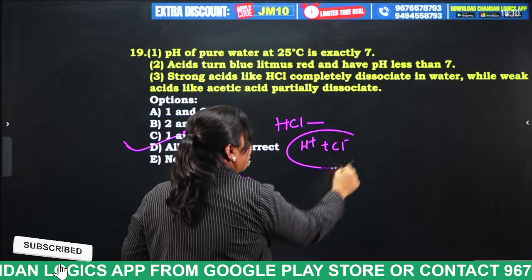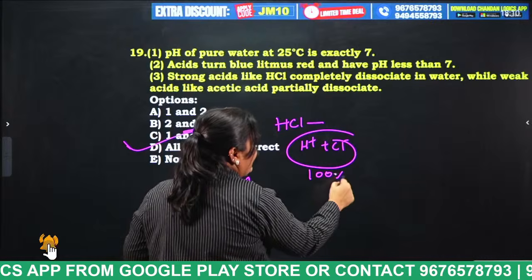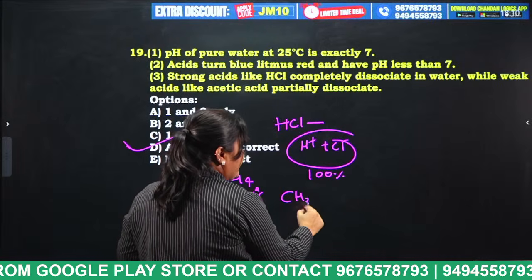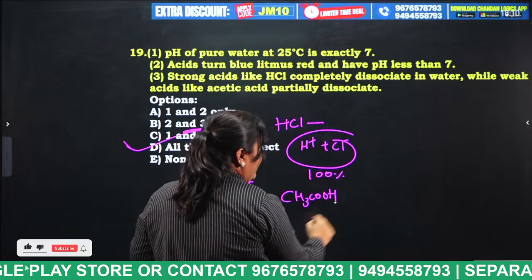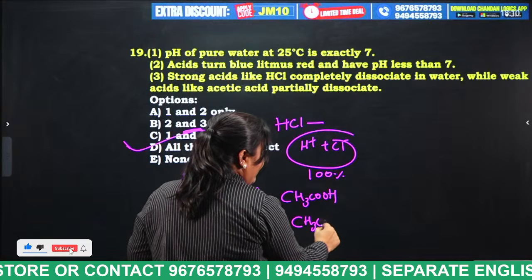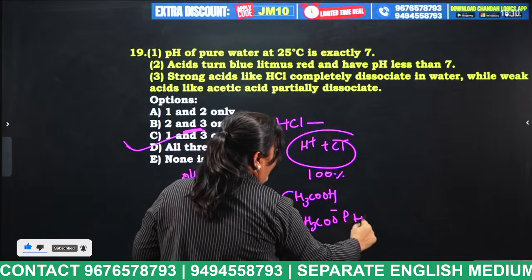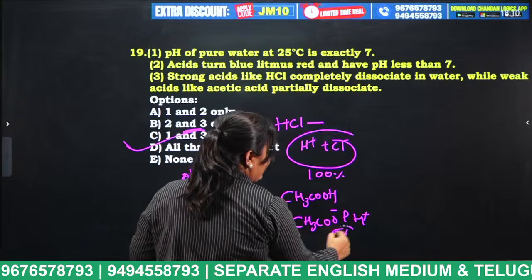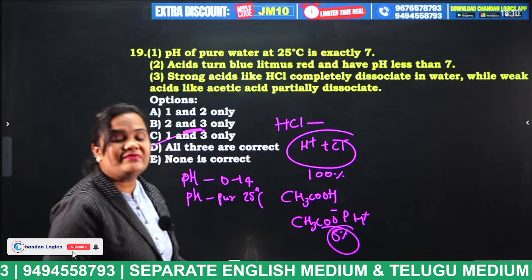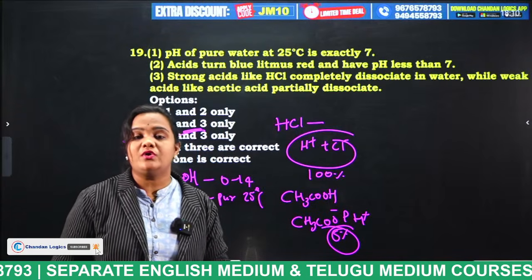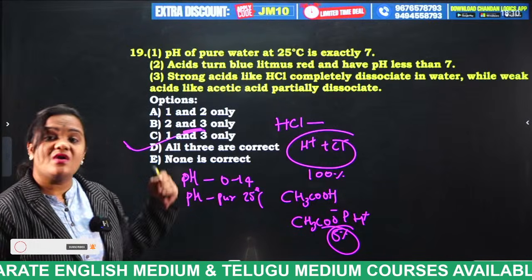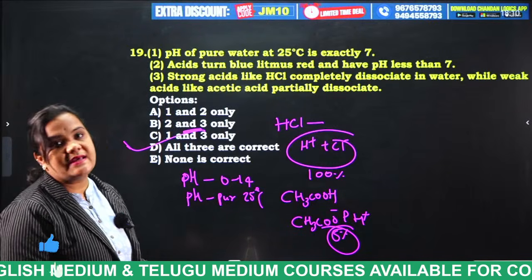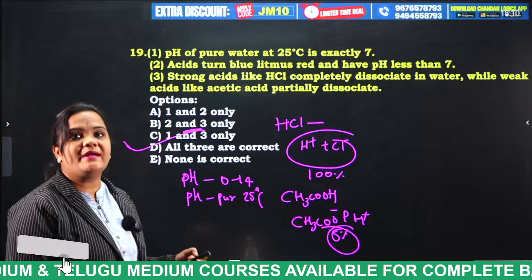That means it is completely separated. If you dissolve acetic acid in water, it will only dissociate about 5%, which is a very weak acid. 4 to 8% acetic acid gives us vinegar. Okay, yes, the pH value of HCl is 1.5.